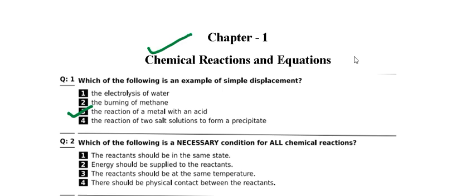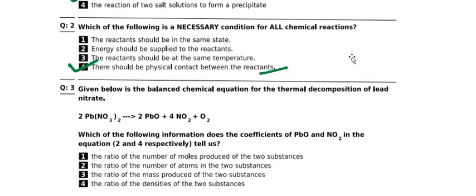The second question. Which of the following is a necessary condition for all chemical reactions? Four options are given. What should be the option for this question? Question number 4. There should be physical contact between the reactants. This is very important.